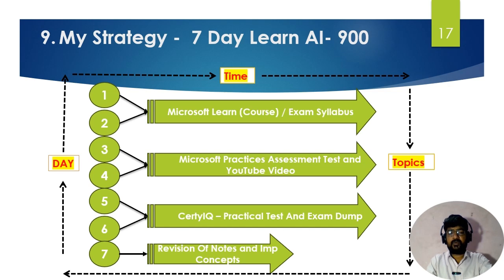I went through each and everything, step by step, module wise, for the certification. Then I went through the exam syllabus again. In the first 2 days I studied Microsoft Learn and the exam skills outline, and based on that I prepared my own notes. On the third and fourth day I took the Microsoft practice assessment test. This is free of cost, and Microsoft provides the practice test for the AI-900 examination. I also referred to some YouTube videos for preparation and understanding some AI concepts.